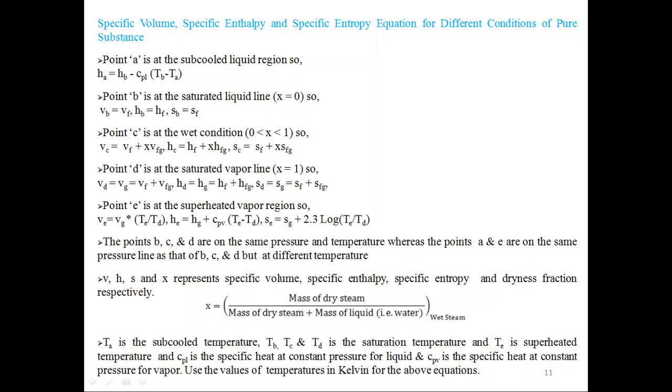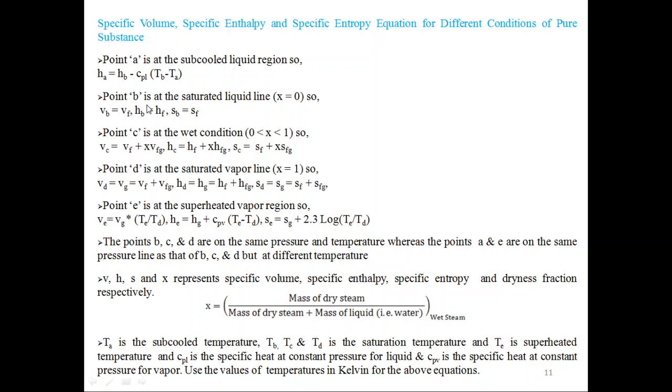Next are the specific volume, specific enthalpy and specific entropy equations for different conditions of a pure substance. I have summarized all the equations here. For point A, which is in the subcooled liquid region, this is the equation for specific enthalpy.